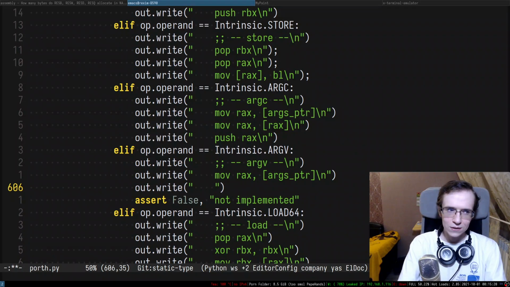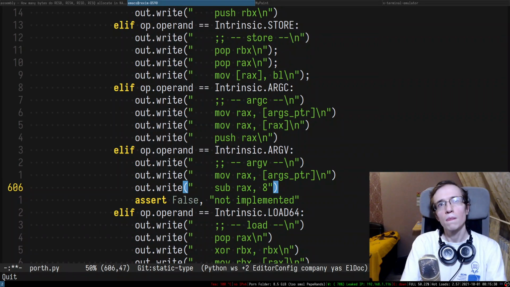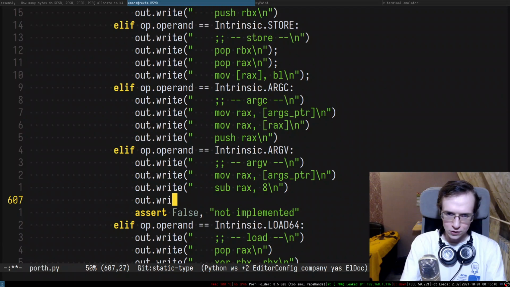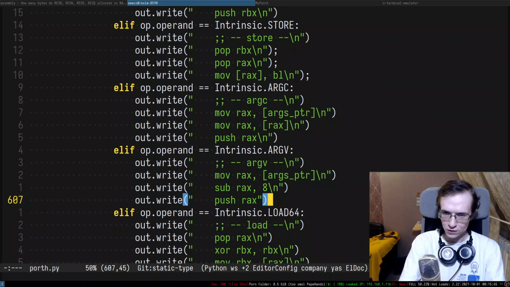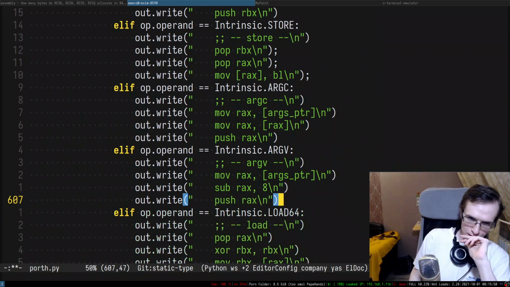In this case, I think what I have to do is I need to subtract this thing, so I subtract rax by 8. So that gives me a different pointer, right? It gives me the pointer to where the command line arguments start. And essentially here, I should be able to now push that pointer to the stack, right? So this is what we're doing in here.